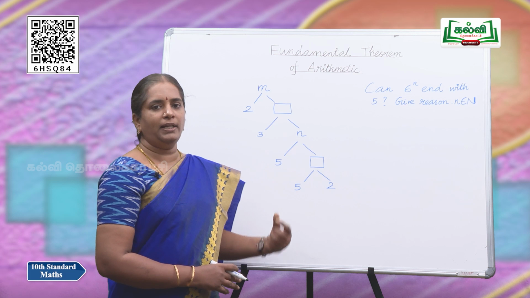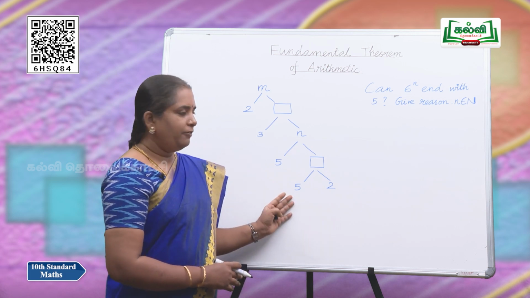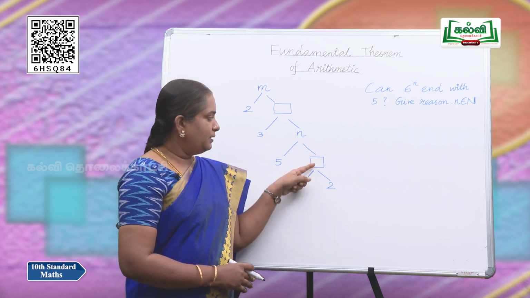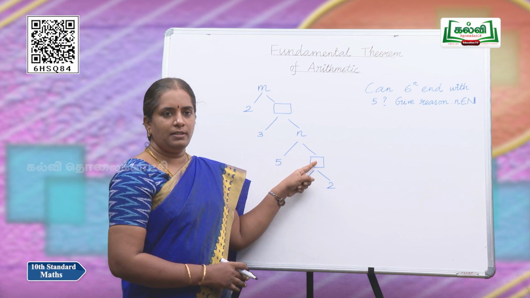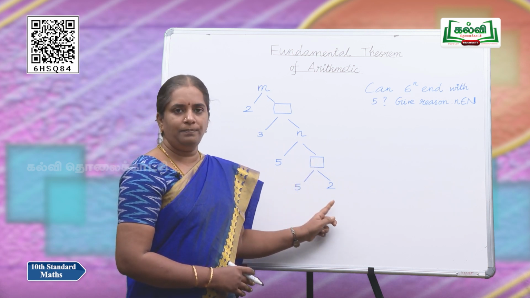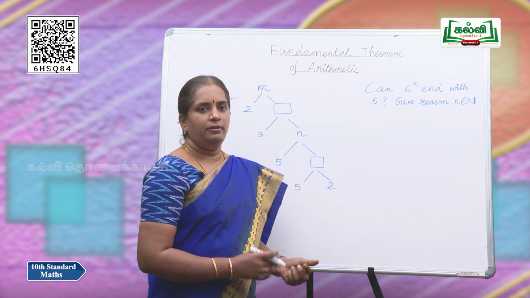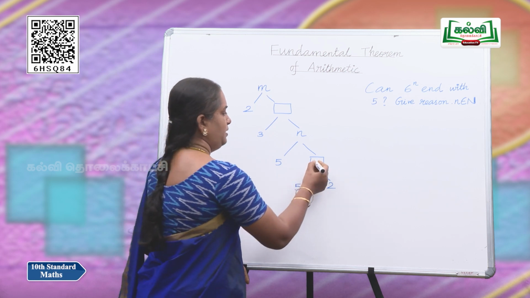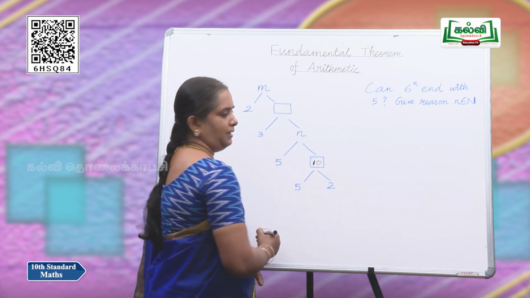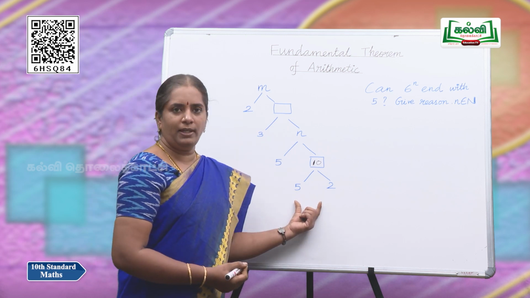As we are going to apply this theorem, we are going to go from the bottom, that is 5 and 2. This factor tree means that this placeholder, this box, is split into 5 and 2. So, which number can be placed? Very good. 5 into 2 is 10. So, the number to be placed in the placeholder is 10. Can you understand? This order may vary.